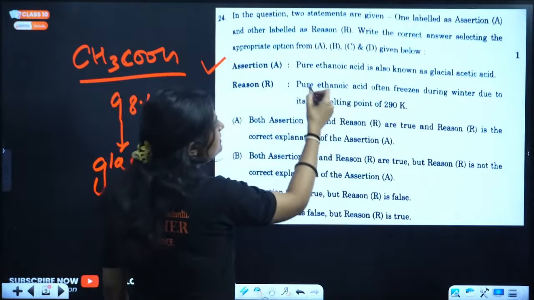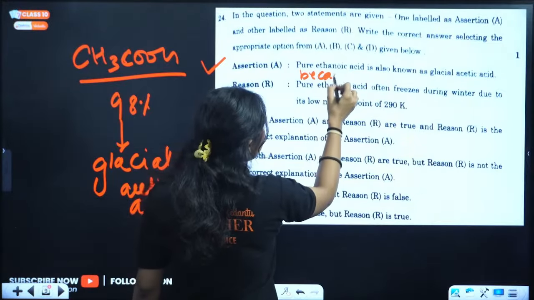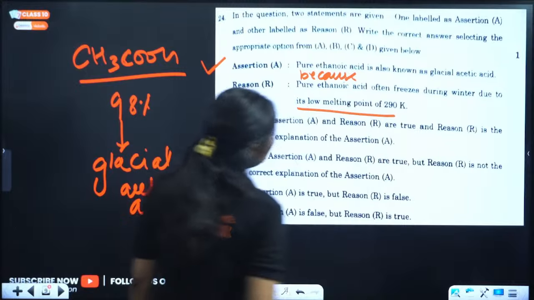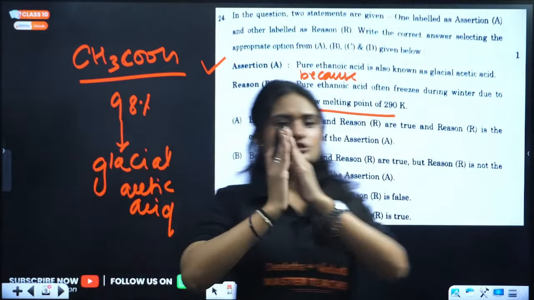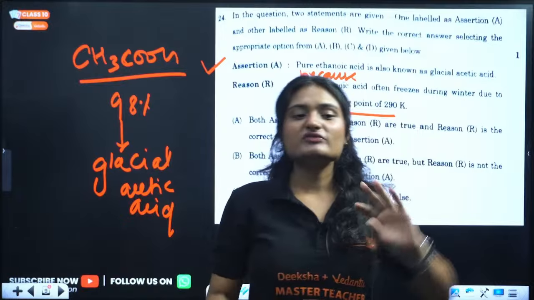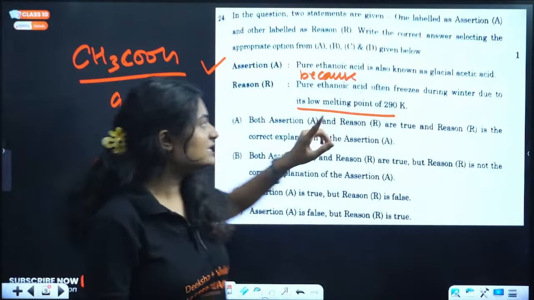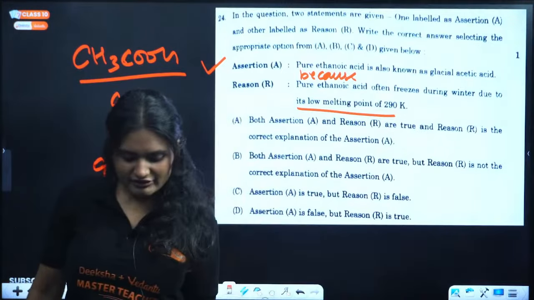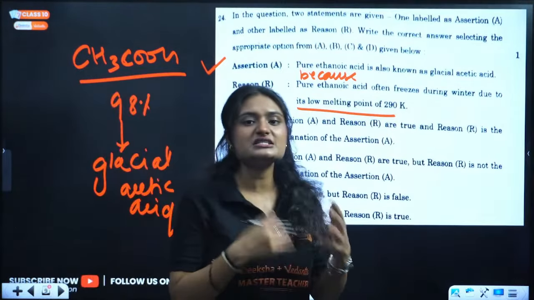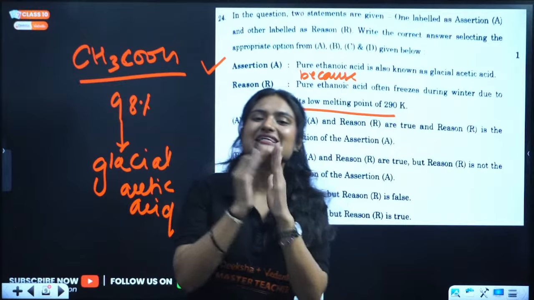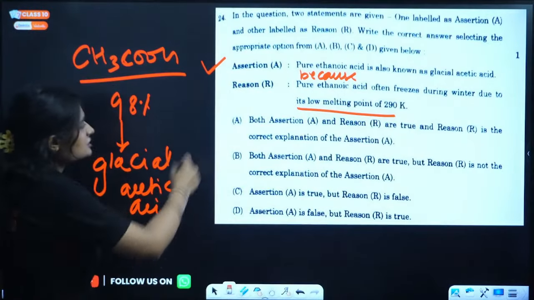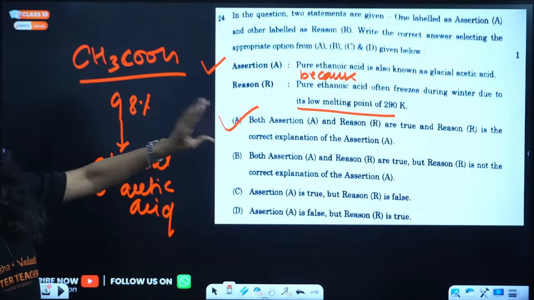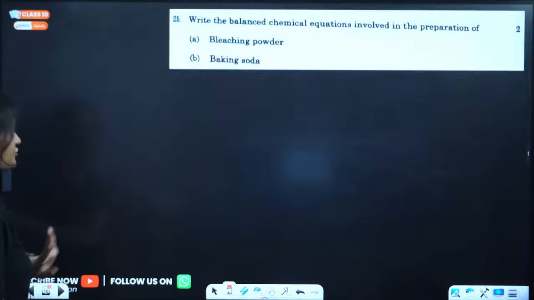Reason: pure ethanoic acid often freezes during winter due to its low melting point. You know glaciers have this mountain-like shape, right? Whenever acetic acid freezes, firstly it has a really low melting point, and when it freezes, it forms glacier-like shapes. So this is the correct answer, option A. Both assertion and reason are true, and reason is the correct explanation of assertion.